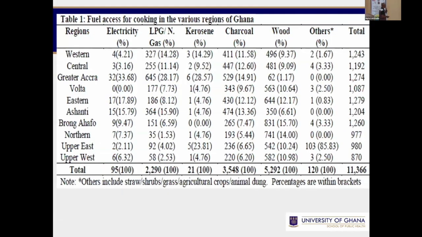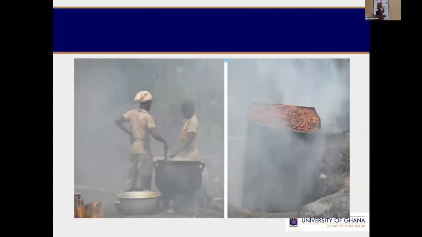Now, the distribution of fuel use in Ghana, if you look from the western region down to the upper west region, it's round south that charcoal and wood is the most predominant source used all the time in the country, irrespective of the region that you find. So very few people use LPG, although some.